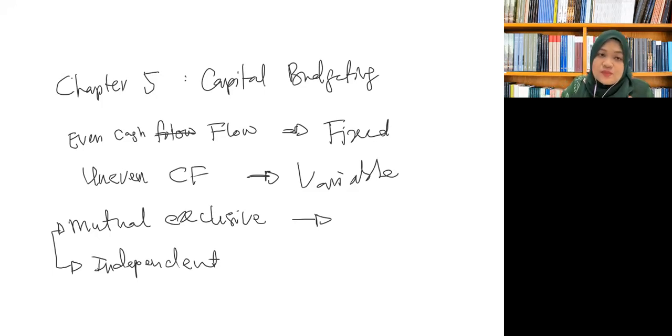For example, you have 5 choices, all from the same industry. Because all these projects are the same type of business, you just need to choose the best among 5. That is mutually exclusive.